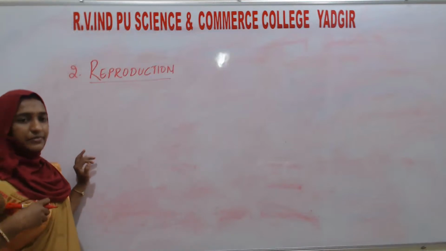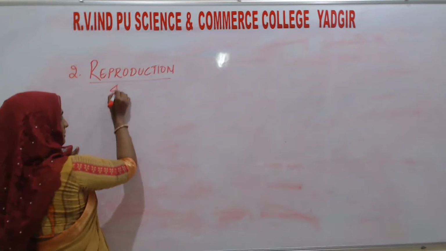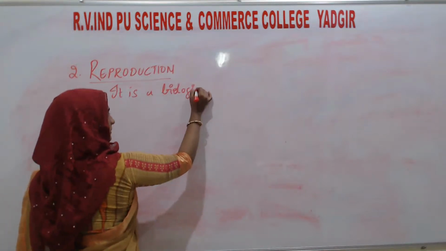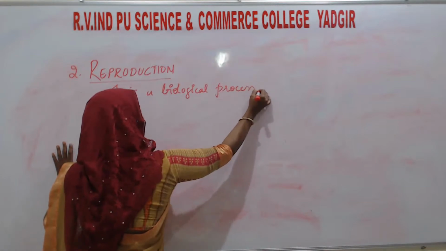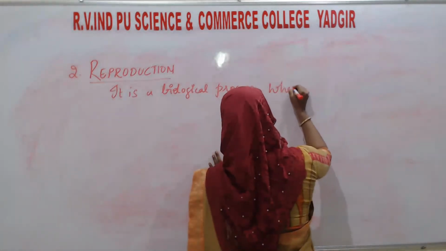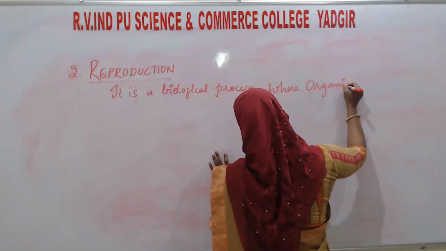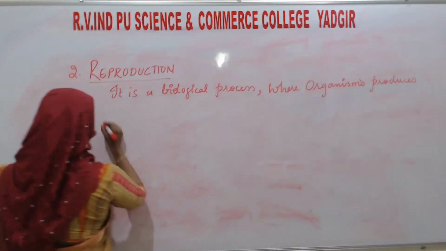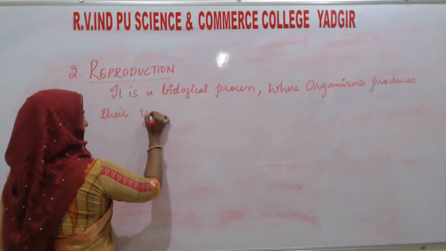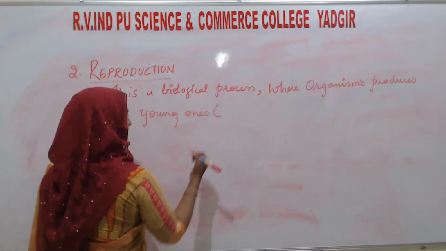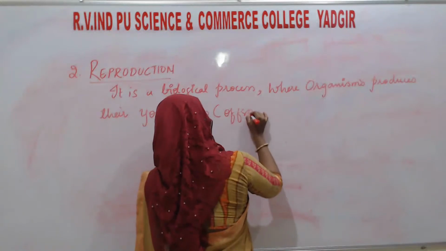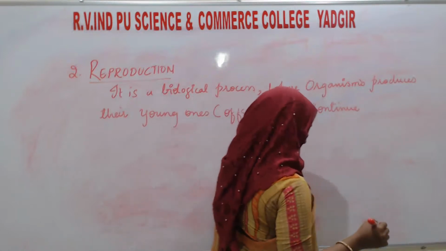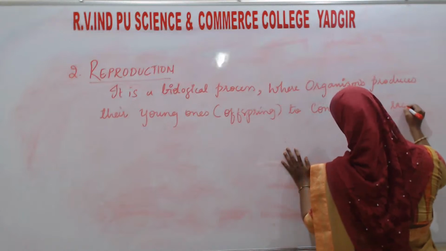What do you mean by reproduction? It is a biological process where organisms produce their young ones, or else we can also write it as offspring, to continue the race of generation.